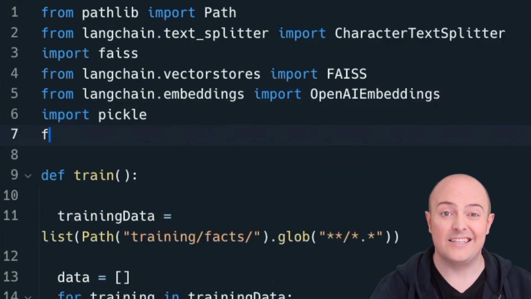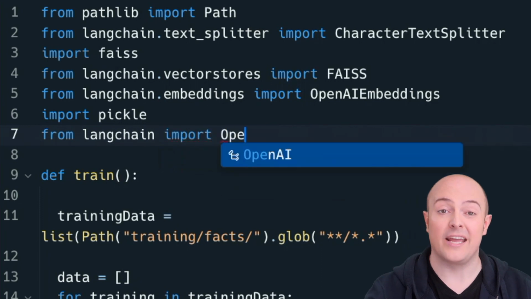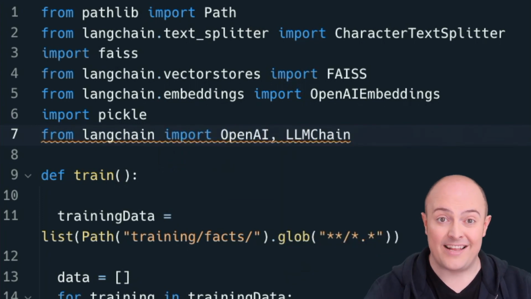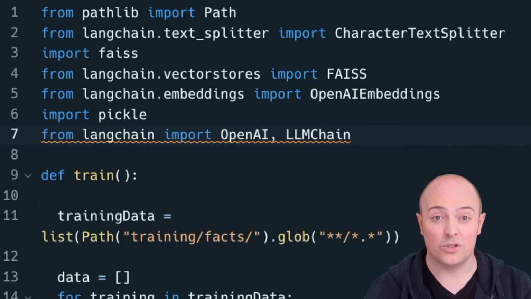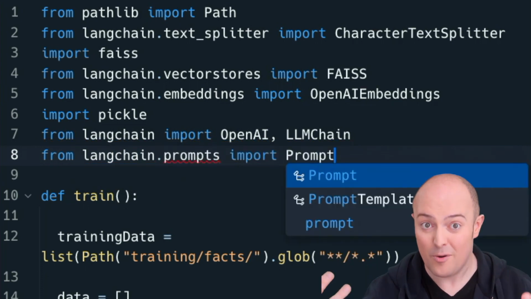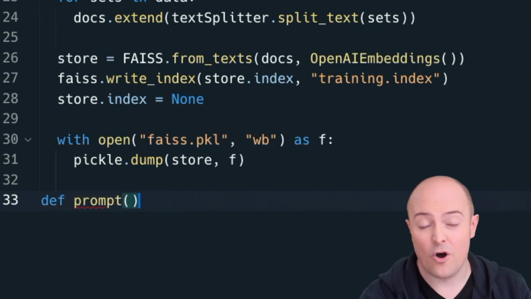And I'm going to bring in two more things from libraries. From LangChain, I'm once again going to bring in OpenAI and LLMChain, which will allow us to use our training data in the LLM model and talk to OpenAI to use GPT-3. I'm also going to bring in prompts, which will allow us to write the prompts we need. And let's build that out as a subroutine as well, so that we've got both options in our one program.